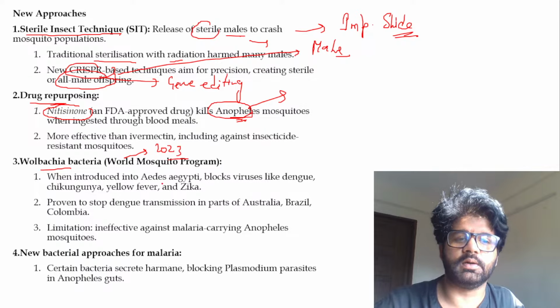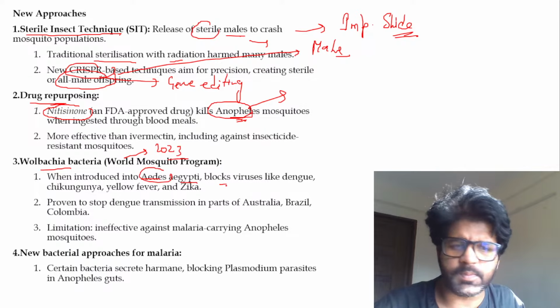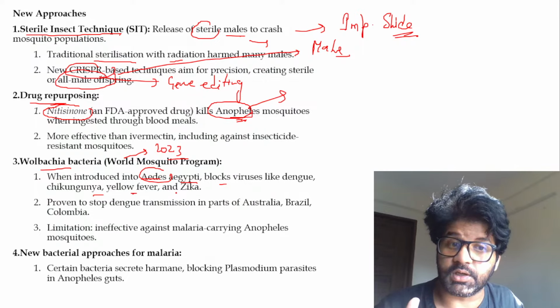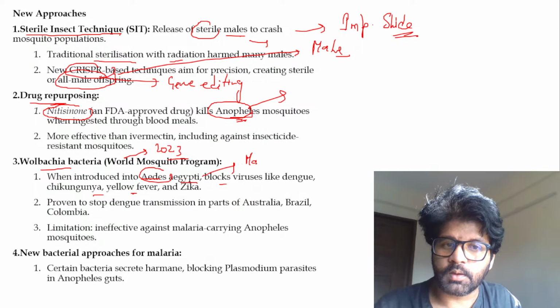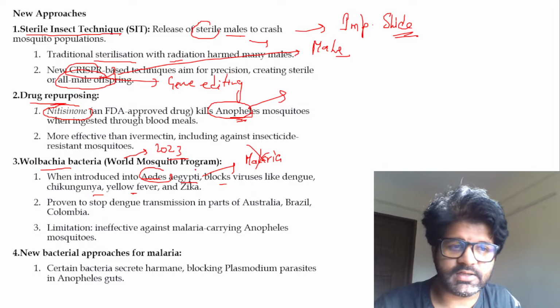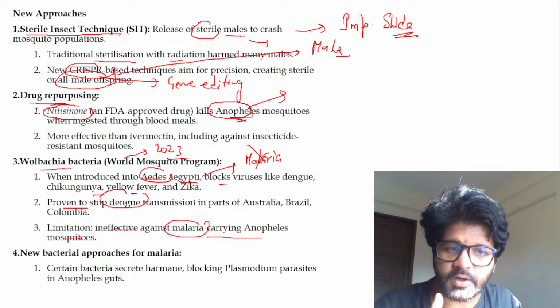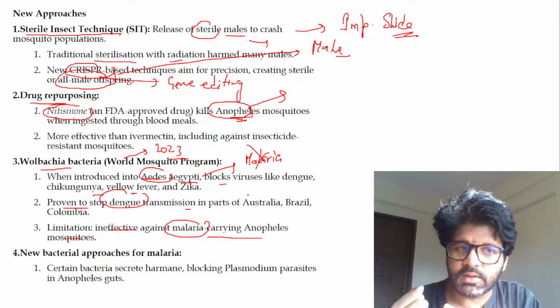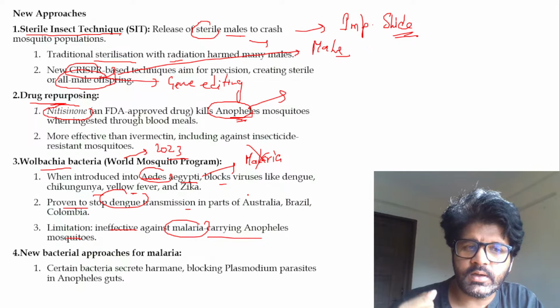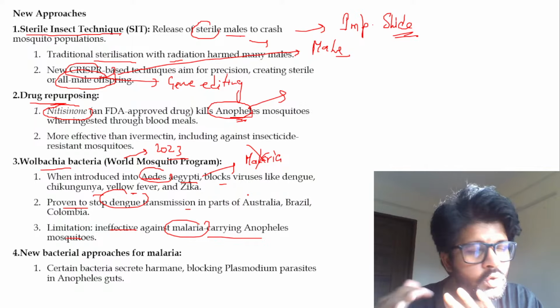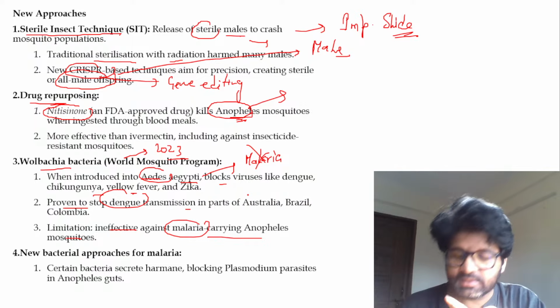So what is happening here? When it is introduced in Aedes aegypti and these mosquito variants which cause yellow fever and Zika. Remember, malaria is not here. They are ineffective against malaria. That is the problem with Wolbachia. They are ineffective against malaria carrying Anopheles mosquitoes, but they prevent the spread of dengue. You can see here they are active and they can prevent Aedes aegypti, dengue, etc. But they are not active against malaria.